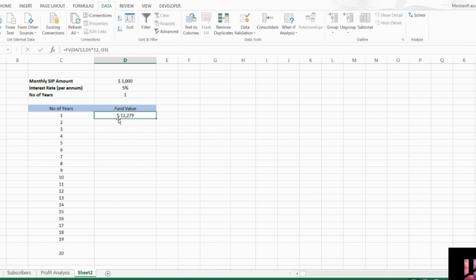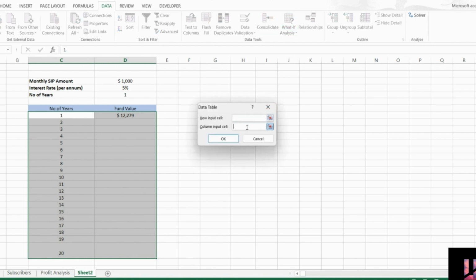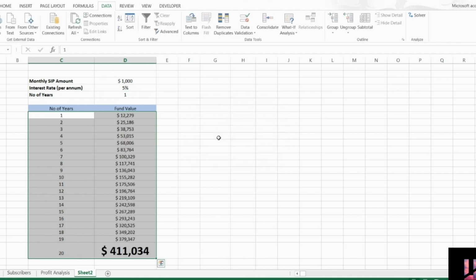Now it's time for magic again. Select your data table where we need to calculate every year value. Go to What If Analysis, then select Data Table. In column input cell, we need to put the cell as number of years, as our year value is changing. Now click OK. And we got our fund value every year.